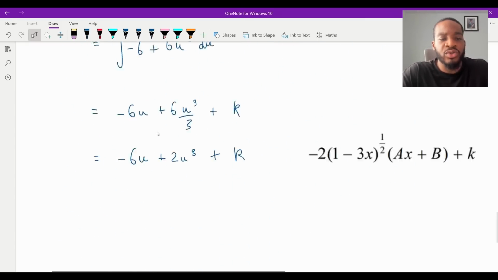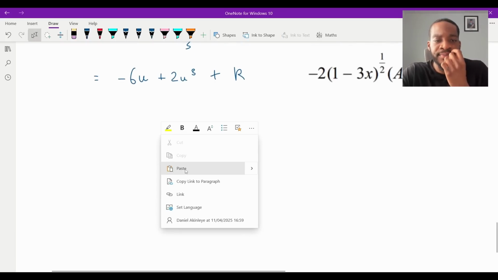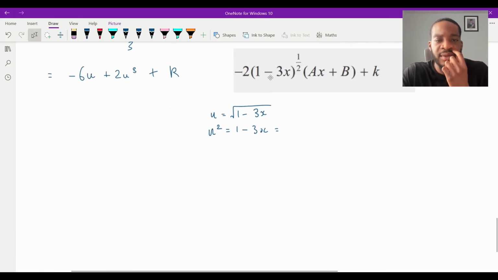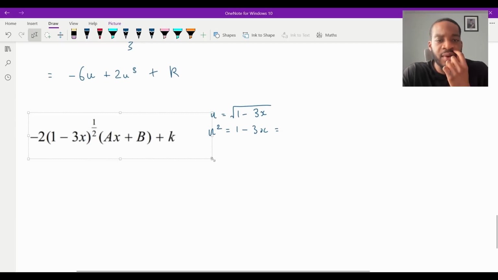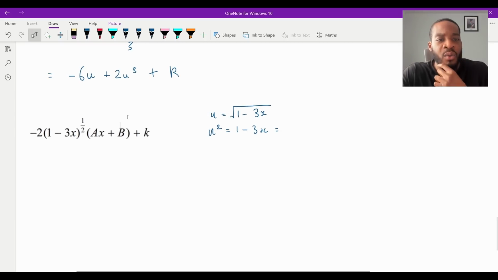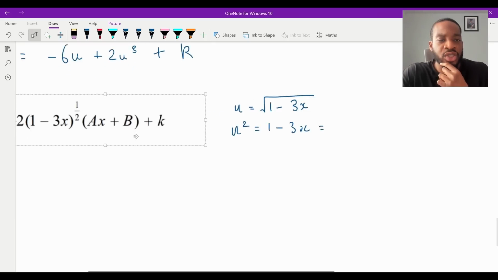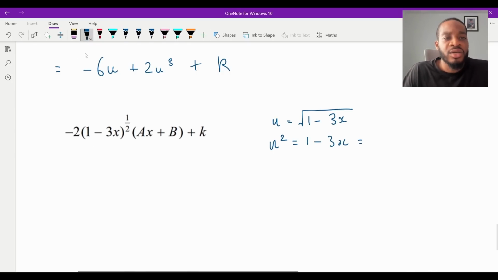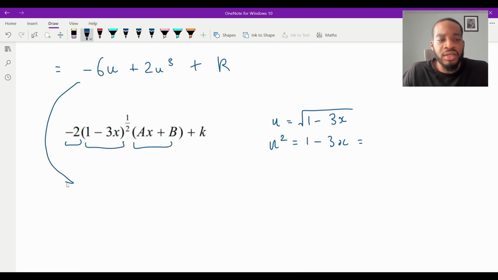And then what I'm going to do is, if I look at what I've got, it's in terms of u at the moment, right? Let me just put this here. Let me put this here. It's in terms of u at the moment, but I want it in terms of x. So what I'm going to do, just to make things nice, is simplify it in terms of u and then put the u back in at the end. So we need a product, right? We need -2 and then this here and then that and then plus k. So that tells me, because that's a product, I'm going to have to factorize, and we can do that.